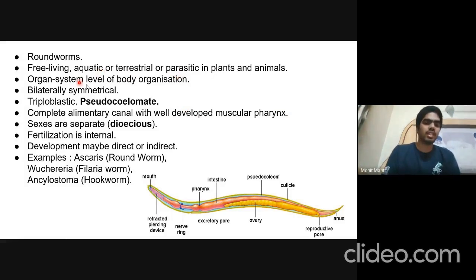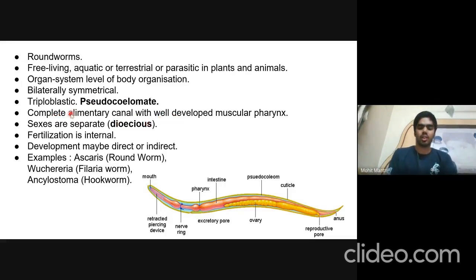They have organ system level of body organization. They are bilaterally symmetrical, triploblastic, and pseudocoelomate. That is, the coelom is not surrounded by the mesoderm, and mesoderm is present in scattered pouches. They have a complete alimentary canal. Complete alimentary canal means mouth and anus are separate.